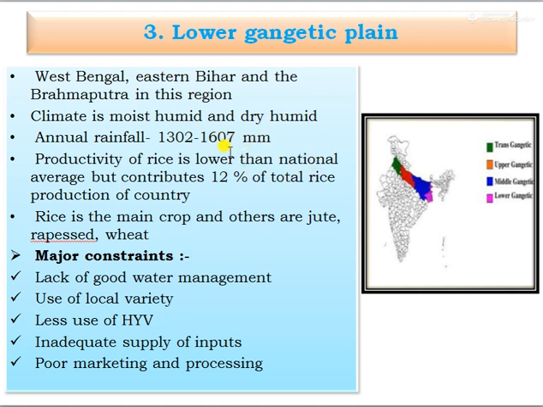productivity of rice is lower than the national average, but contributes 12% of the total rice production of the country. And rice is the main crop, and other crops like jute, rapeseed and the wheat. And major constraint of this Lower Gangetic Plain, that is lack of good water management, use of local variety, less use of the high yielding varieties, then inadequate supply of the inputs, and poor marketing and the processing.